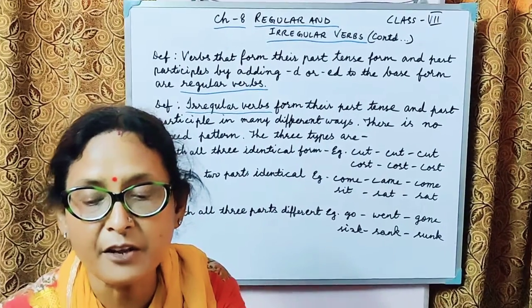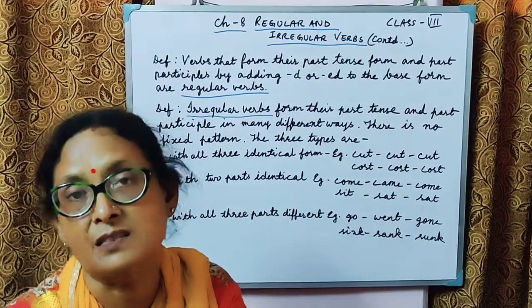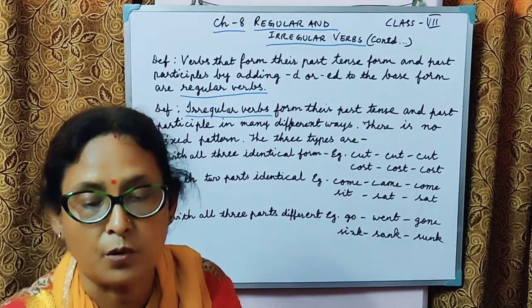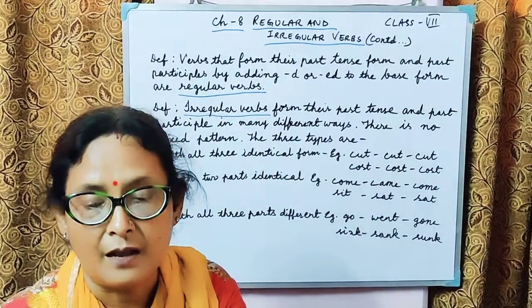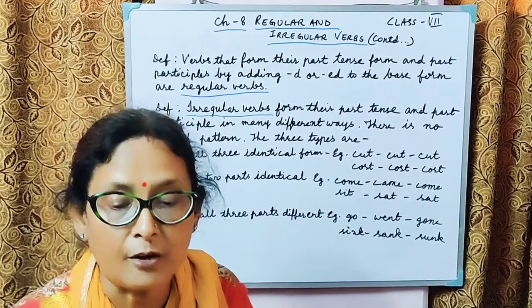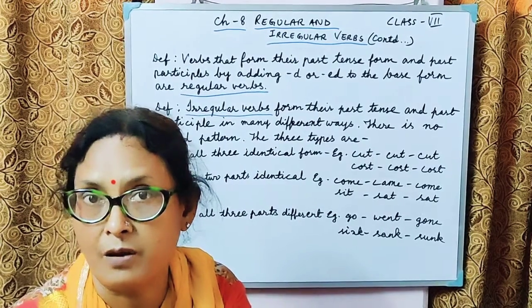So we add D or ED to the base form to make the past tense and the past participle. When the past tense form and the past participle are made by adding D or ED to the base form, they are called regular verbs.